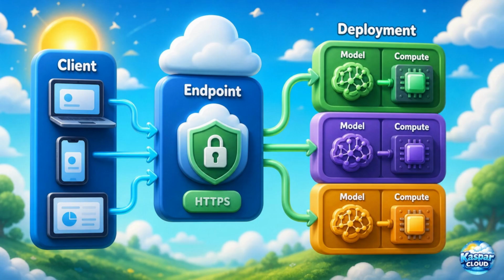Azure Machine Learning supports online endpoints for low latency real-time inference and batch endpoints for asynchronous scoring across large datasets. This architecture separates the client-facing endpoint from the underlying deployments, allowing multiple deployments to exist behind a single endpoint. Teams can safely perform staged rollouts, A/B testing, blue-green deployments, traffic splitting, and controlled production updates without disrupting client applications.